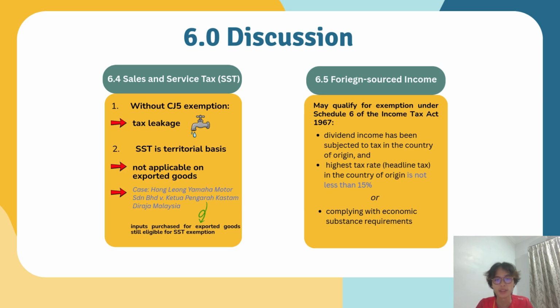This can be supported by a real case involving Hong Leong Yamaha Motor versus Ketua Pengarah Kastam Malaysia. Moreover, foreign-sourced income is also eligible for exemption under Schedule 6 of the Income Tax Act 1967, as long as the requirements shown in the slide here are fulfilled.